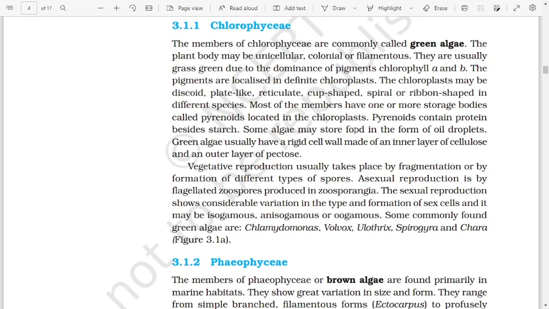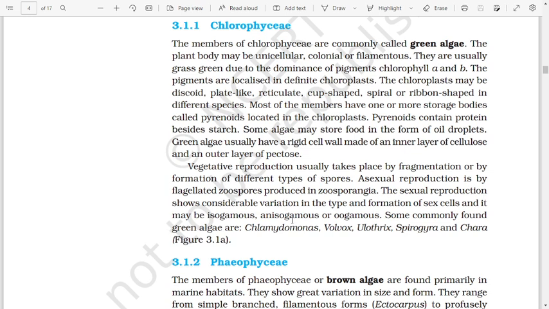Some algae may store food in the form of oil droplets. Green algae usually have a rigid cell wall made of an inner layer of cellulose and an outer layer of pectose. Vegetative reproduction usually takes place by fragmentation or by formation of different types of spores. Asexual reproduction is by flagellated zoospores produced in zoosporangia.